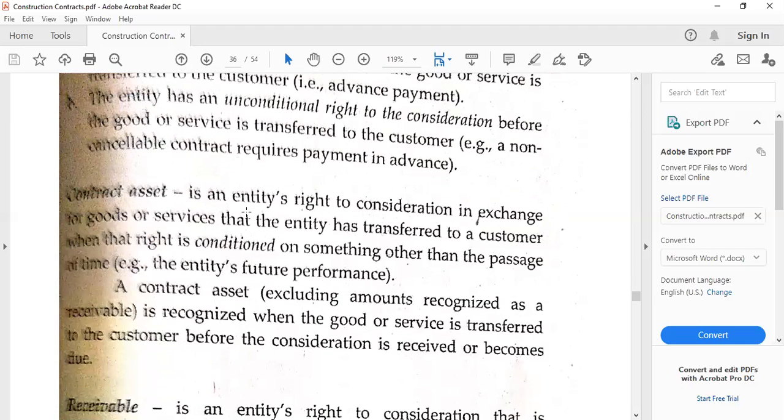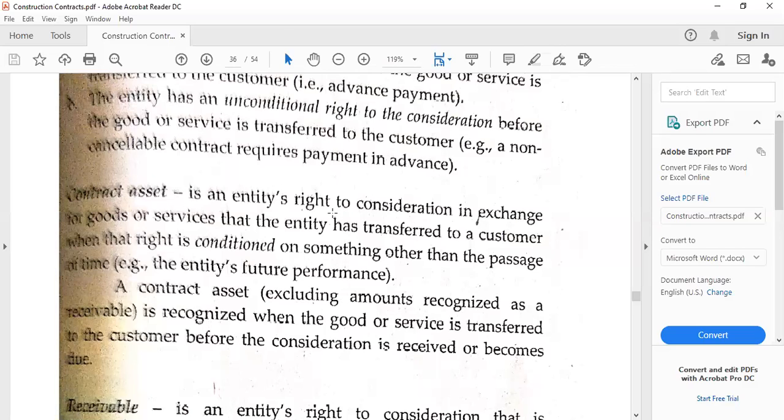On the other hand, there is a contract asset when, for example, there is still a condition as to the recognition of the revenue. Meaning there's still a condition attached as to whether there is a right for the consideration, or certain conditions attached to the contract with the exception of passage of time.